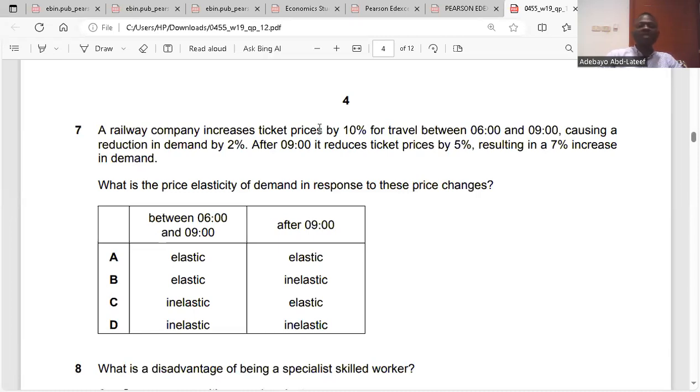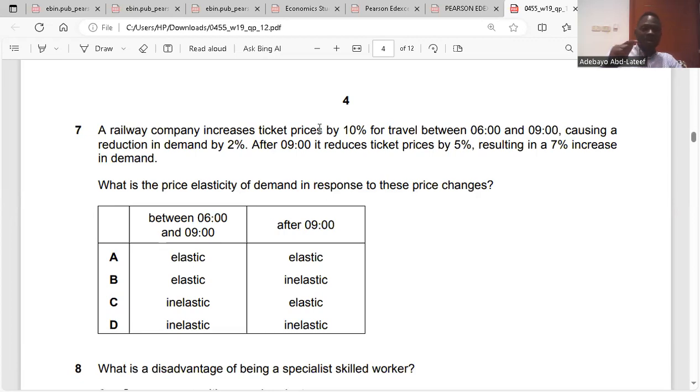A railway company increases ticket prices by 10% for travel between 6 o'clock to 9 o'clock, causing a reduction in demand by 2%. After 9 o'clock, it reduces ticket prices by 5%, resulting in a 7% increase in demand. What is the price elasticity of demand? Price elasticity of demand is the degree of responsiveness of the quantity demanded of a product as a result of a change in price.